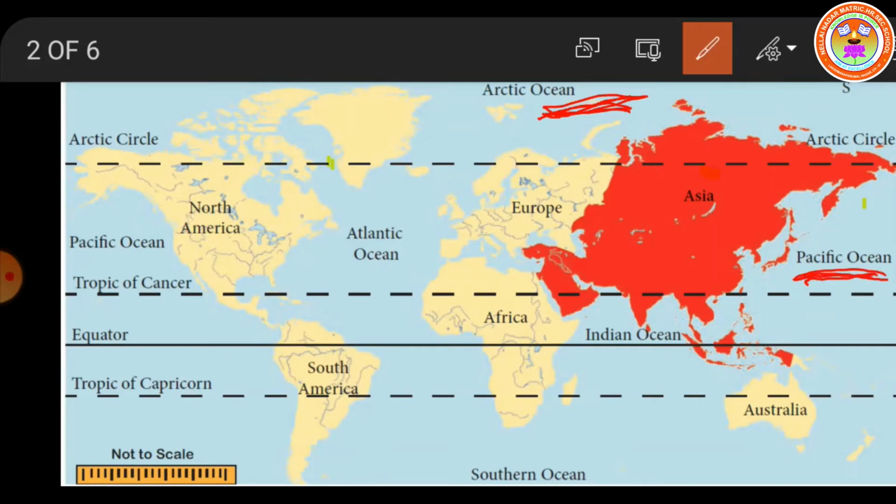Pacific Ocean is covered. And in the south, Asia is covered by which ocean? Now I am underlining where? Down. That is the southern side. That is the Indian Ocean. It is covered by the Indian Ocean in the south. And the Ural Mountains, Caucasus Mountains, Red Sea, Mediterranean Sea, Caspian Sea and Black Sea are in the west. Which is west? This is west. So all these are here in this area. Now it is clear, children?